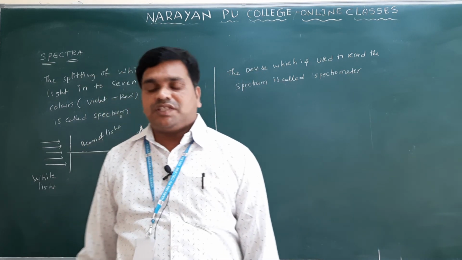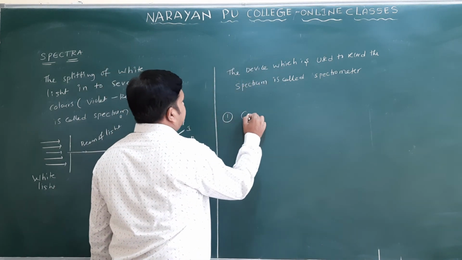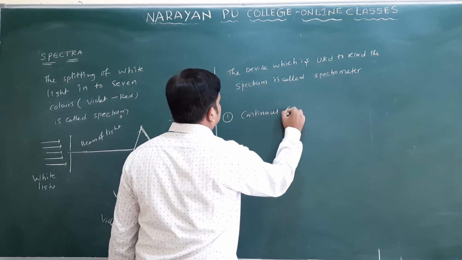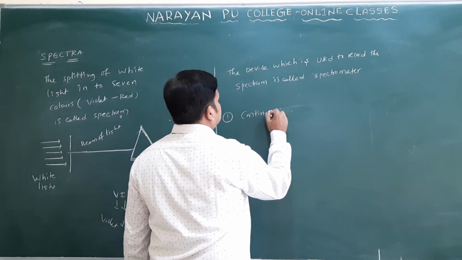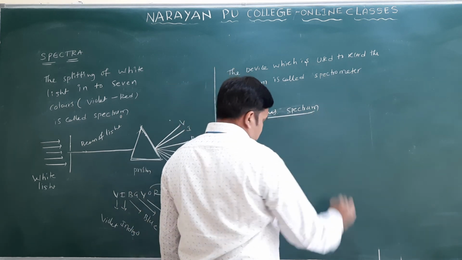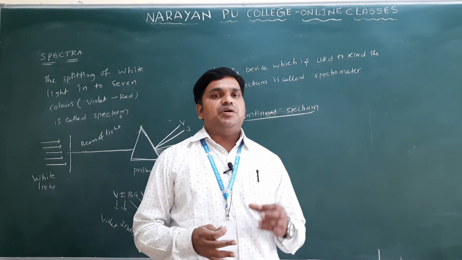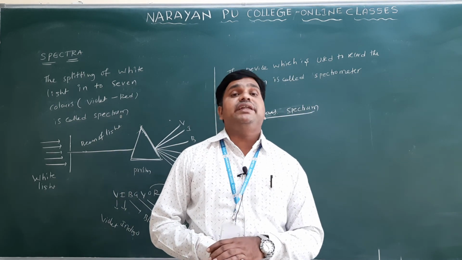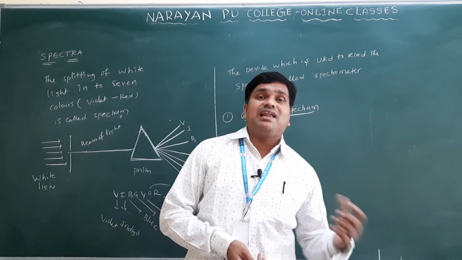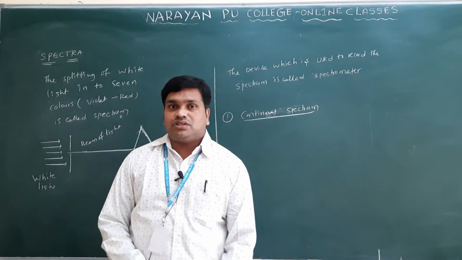We have two types of spectrums. One is the continuous spectrum, and one is the discontinuous spectrum. The first one we will take is the continuous spectrum. So what does continuous spectrum mean? In this spectrum, one light merges with another light without any gap. That spectrum we call the continuous spectrum.